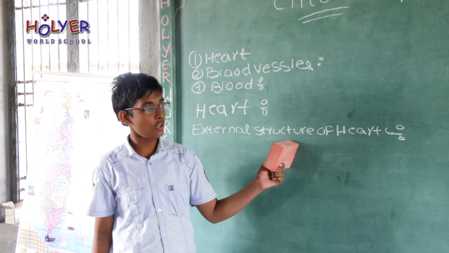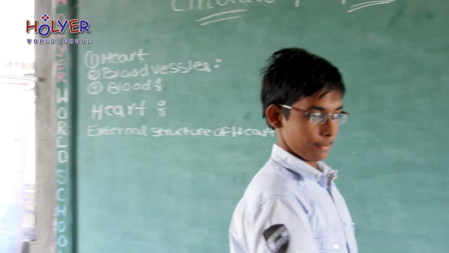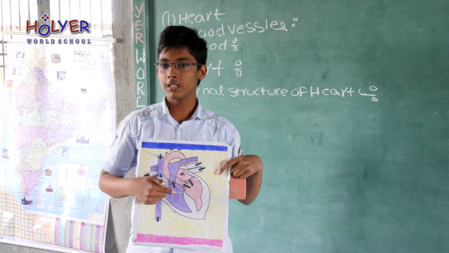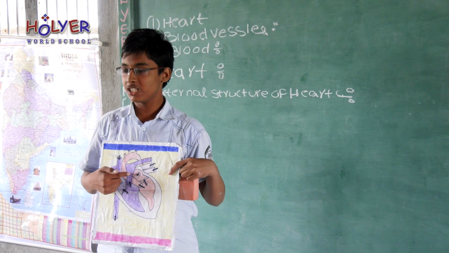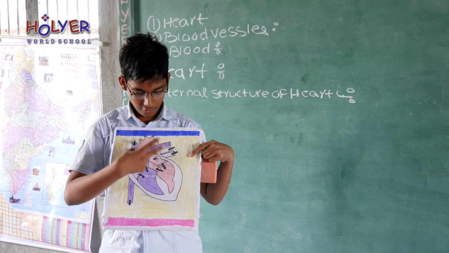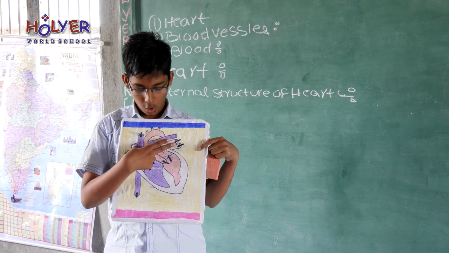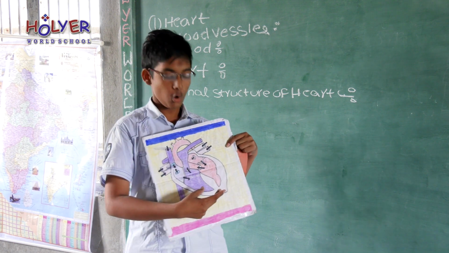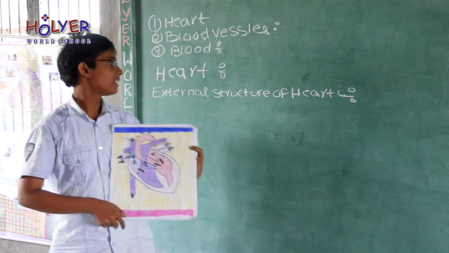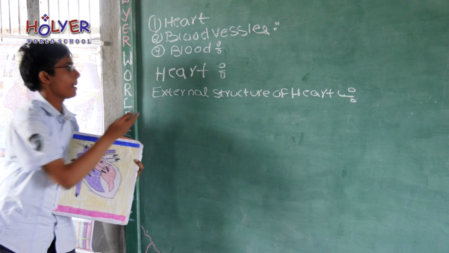The heart is pear shaped. Pear shaped means wide at the top and narrower at the bottom. Next, internal structure of the heart.